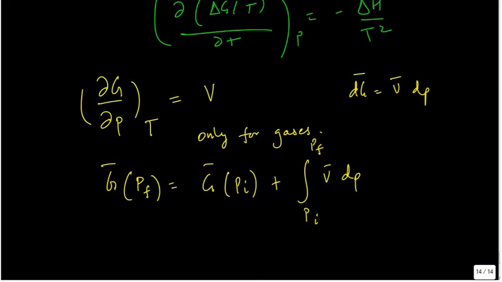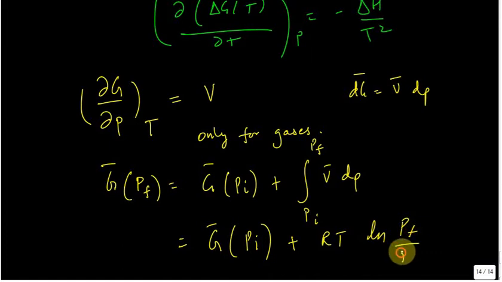So what does it give for a gas? V bar is equal to RT by P. Temperature is constant, so RT goes out. dP by P would be log of P, which is log of P_F by P_I. So it comes out to be plus RT log P_F by P_I.